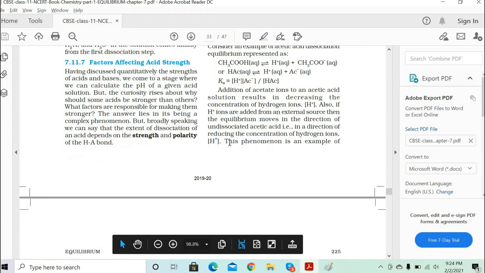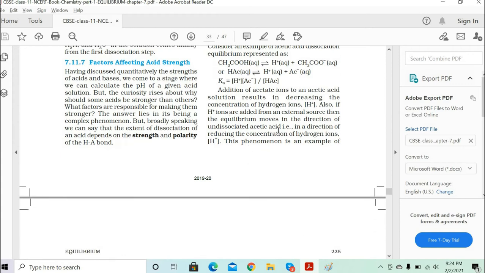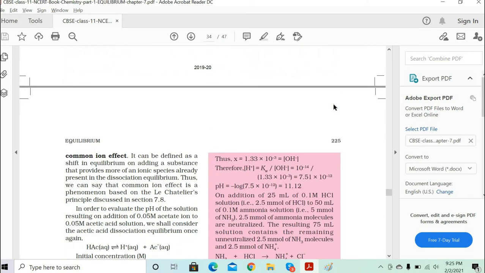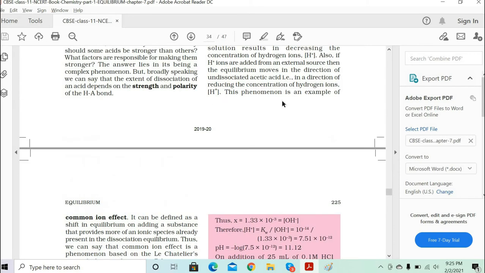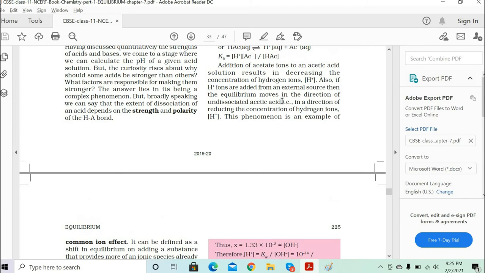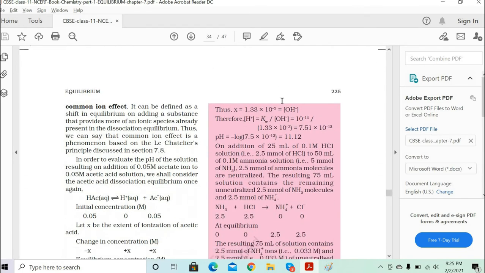Similarly, when you increase the H plus ions, more H plus ions combine with acetate ions, and then it increases the concentration of the acetic acid. So it again decreases the concentration of the acetate ions. This is known as the common ion effect. Okay. Clear? Understood? Yes, sir.